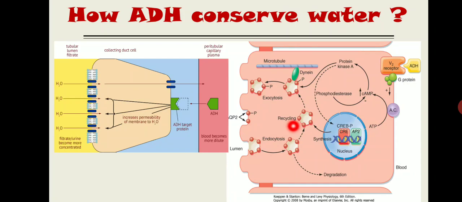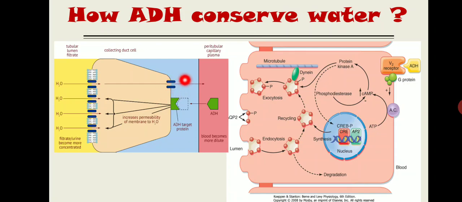Now there are 12 aquaporins, aquaporin 1 to aquaporin 12. There are 12 types of aquaporin present. Now which aquaporin is present over here? That is aquaporin 2. See, aquaporin 2 is situated at the apical membrane. Now this water channel is also aquaporin.